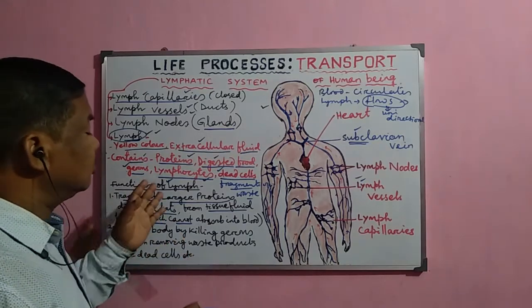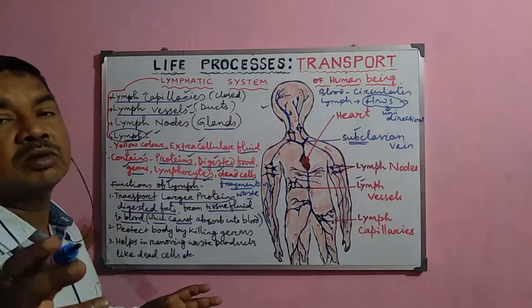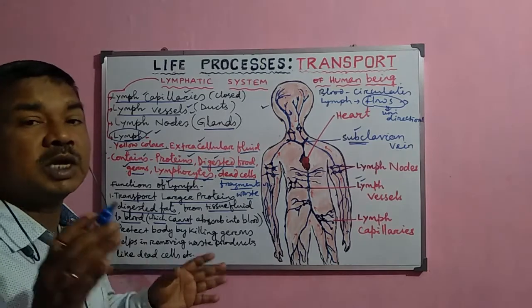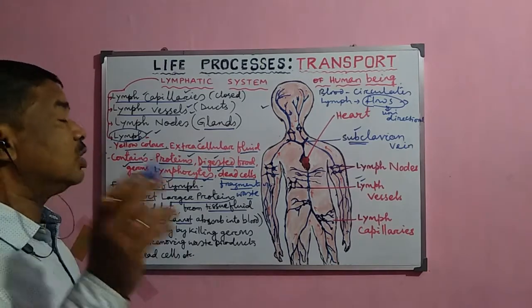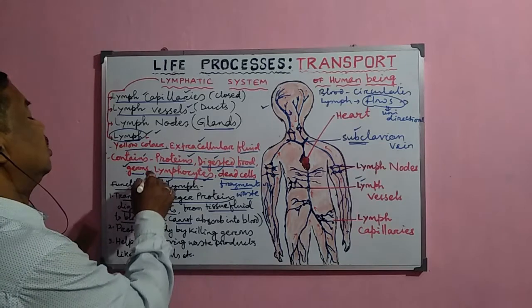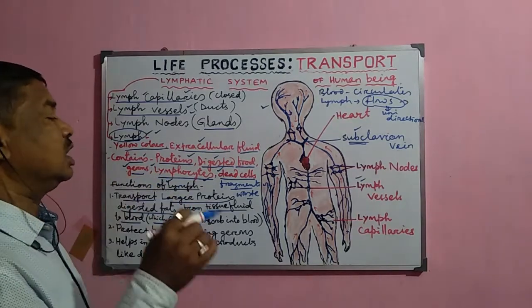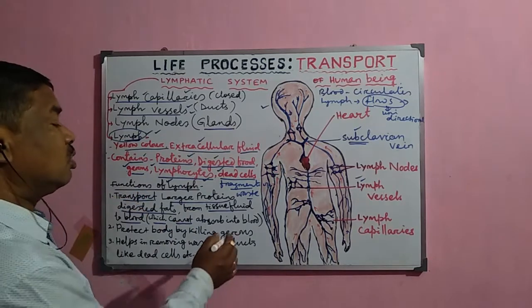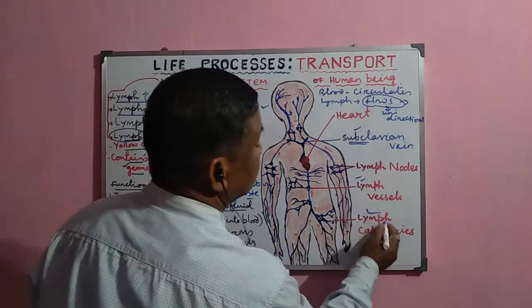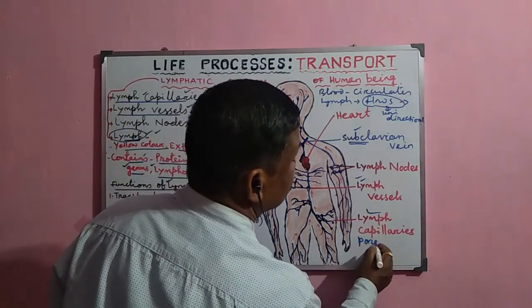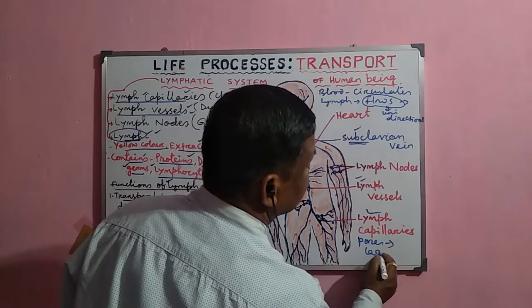Because these larger proteins and the digested fat cannot be absorbed into the blood circulation, because the blood vessels like your blood capillaries have walls with a smaller pore size. But the pores present in the lymph capillary are normally larger in size.